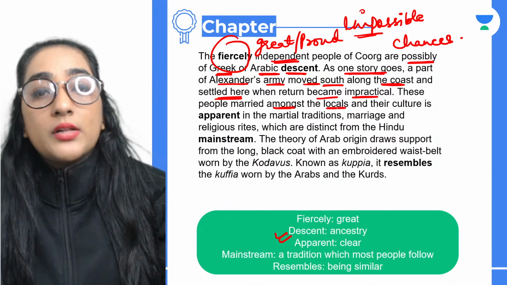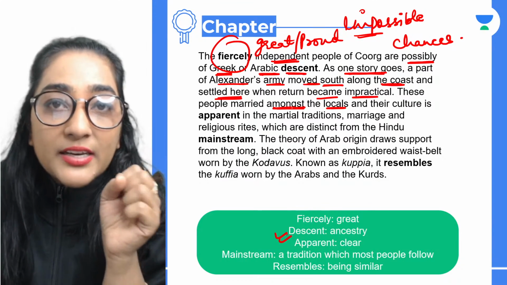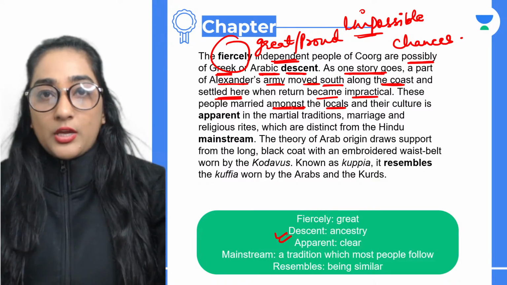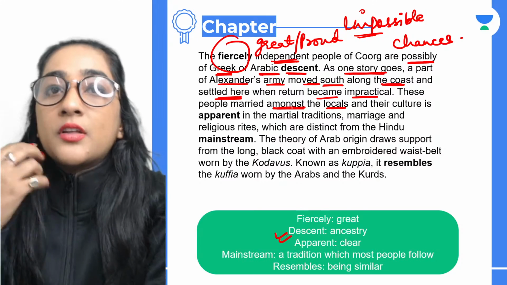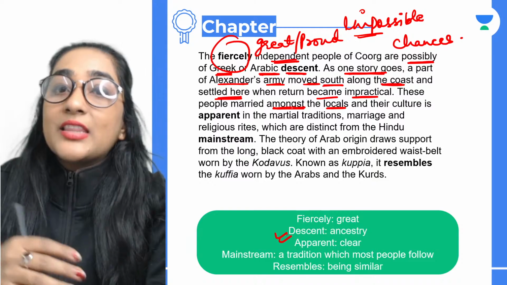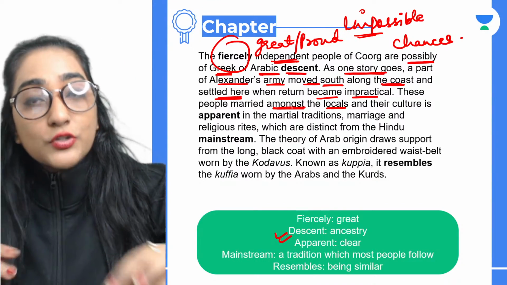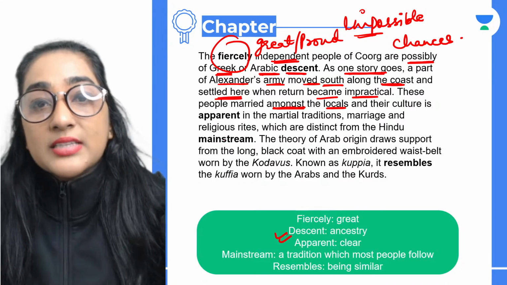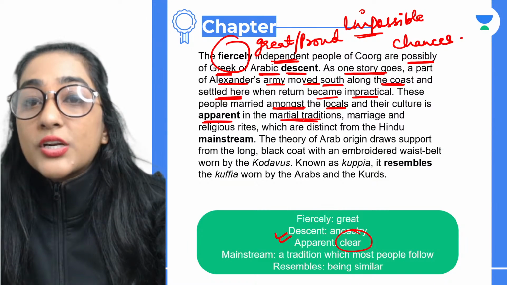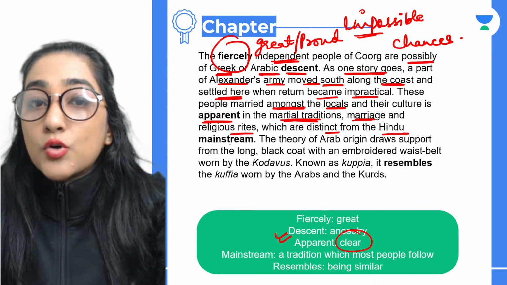These people married amongst the locals. Amongst the locals, we use among when we are talking about a lot of people. So it is saying that all the people who came from Alexander's army got settled in Coorg and got married among the locals. That means the people who were there in the south, in Coorg, they got married with them, and their culture is apparent, basically means it's so clear and visible, in the martial traditions, marriage and religious rites which are distinct from the Hindu mainstream.